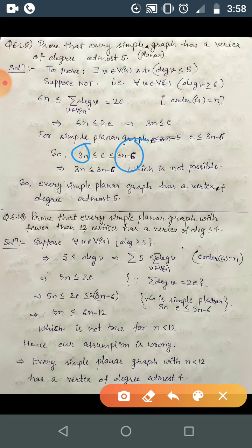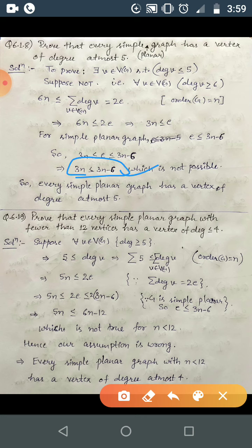Is it possible for any n greater than or equal to 1? So this is not possible at all. Correct? So this is not possible in general, because here we have 3n and here we have just subtracted, which cannot be bigger than or equal. Correct? So which is not possible, that's why we are getting this contradiction. That is, this case cannot occur anyway.